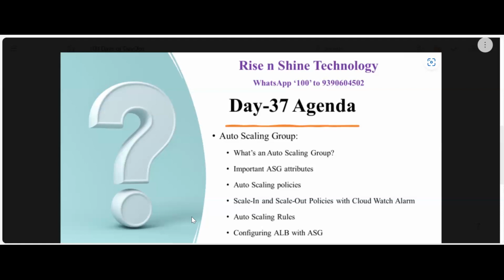Configuring the auto scaling group involves important attributes such as the launch template configuration, then defining the backend load balancers, the scaling policies and scaling rules, and configuring and mapping the CloudWatch alarm.